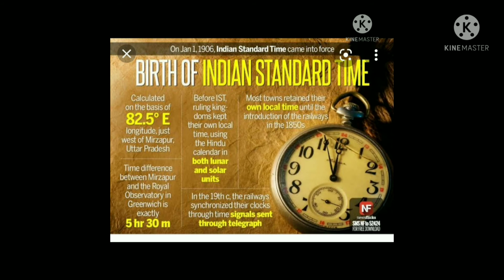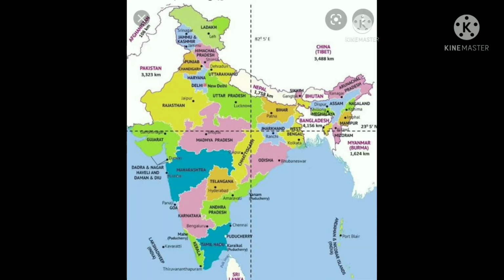Okay children, the advantage of this is that in India, for example, wherever you are, it is the same time. In countries which span a large number of longitudes, keeping time is more complex, so they may divide their country into more convenient time zones, usually with 1 hour difference between one time zone and the next.